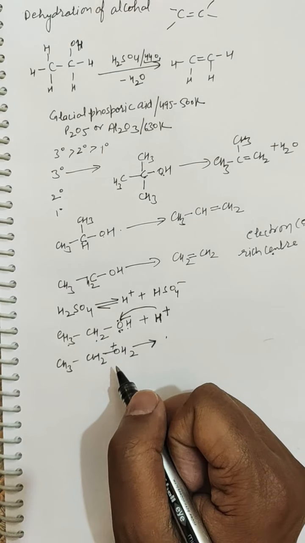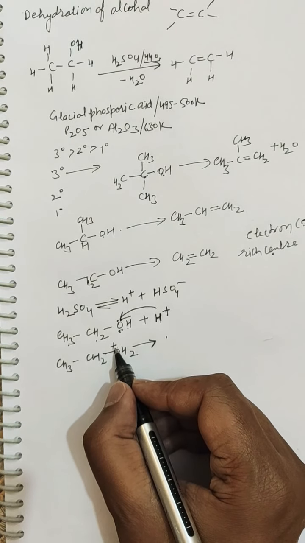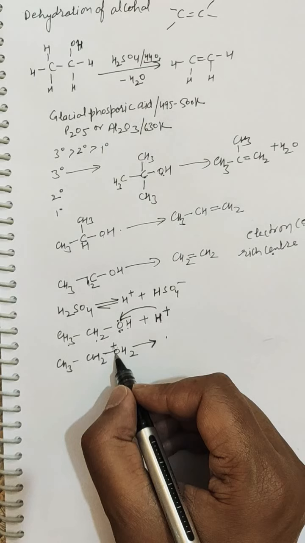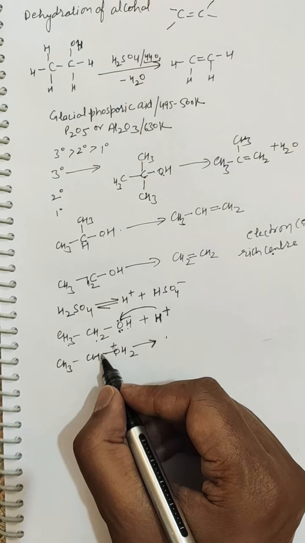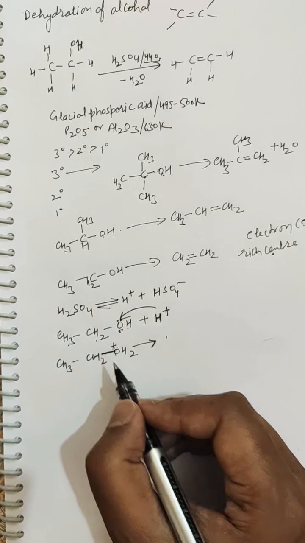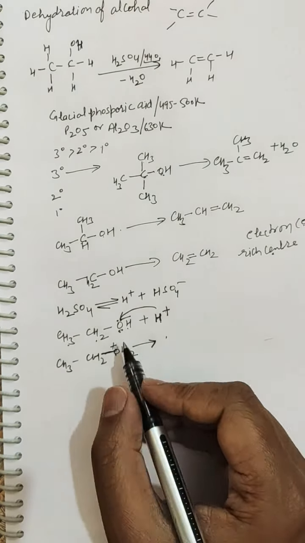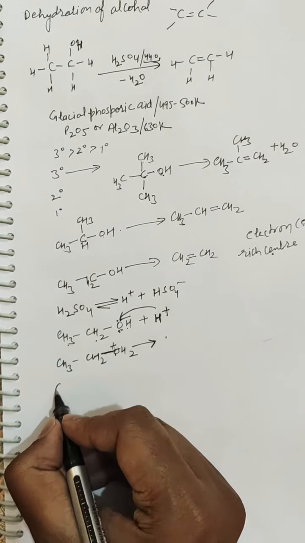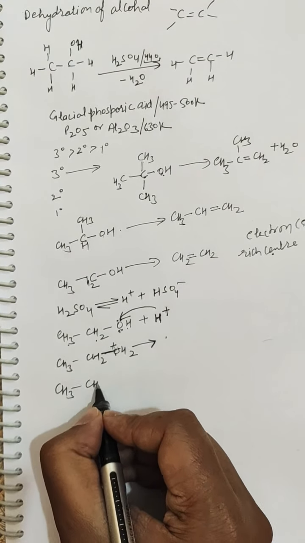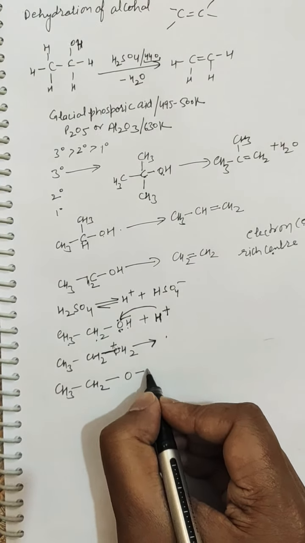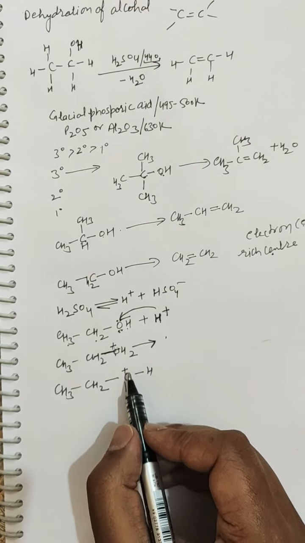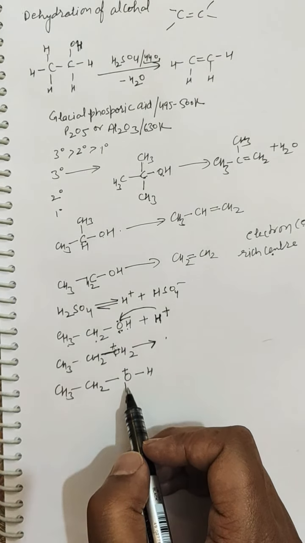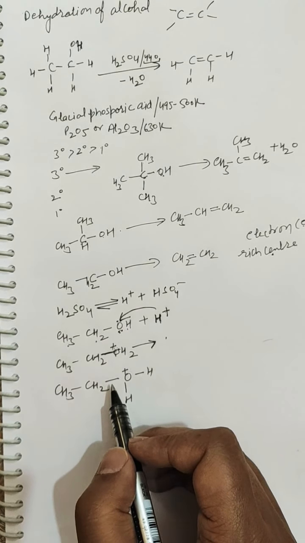Obviously the oxygen will try to satisfy its electron deficiency from somewhere nearby. Let me write it in detail. There is CH3, CH2, oxygen, two protons, and this is the positive charge. Now oxygen will satisfy its electron deficiency from any of these three bonds.